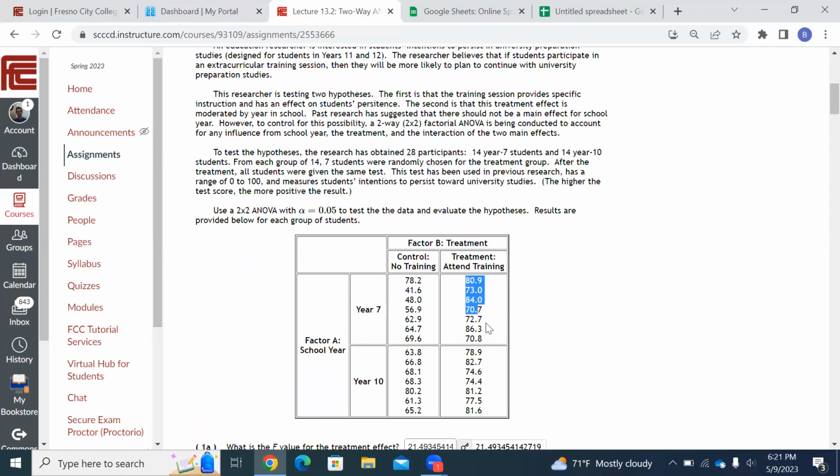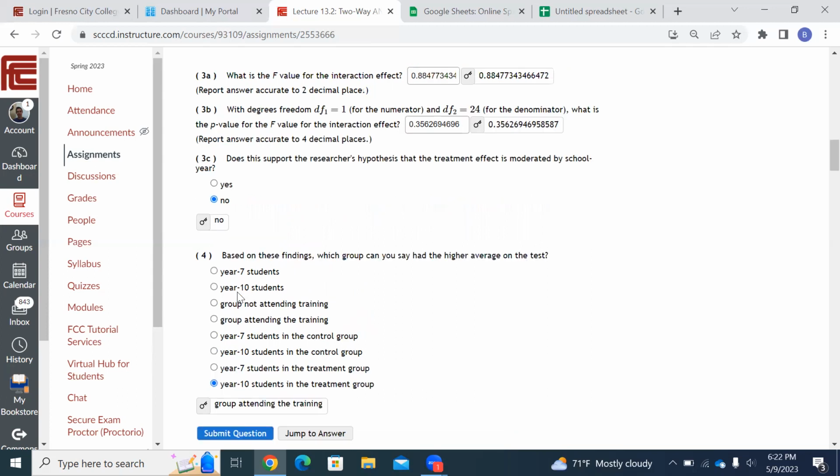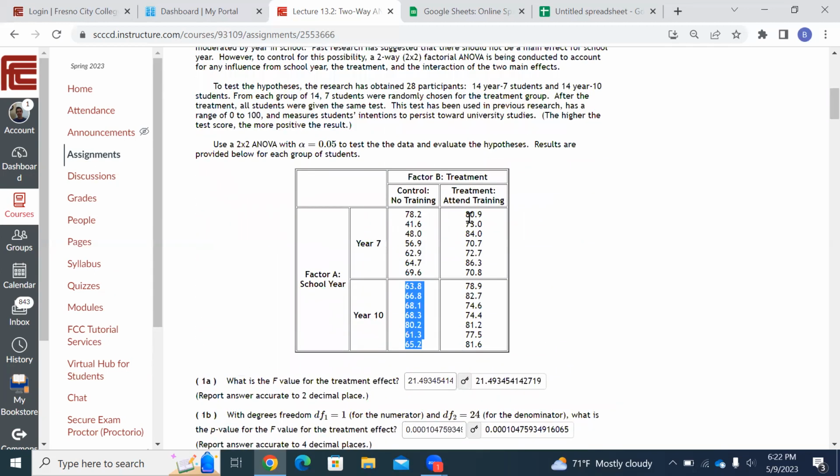See, look at these numbers over here in the training. Those are higher than these numbers, most of them. And these are higher than these numbers, most of them, right? It's training that made higher numbers. It's attending training. And now why isn't it year 10 students who go to training? Well, there was no interaction effect. See, it didn't really matter. It just mattered that you went to training.